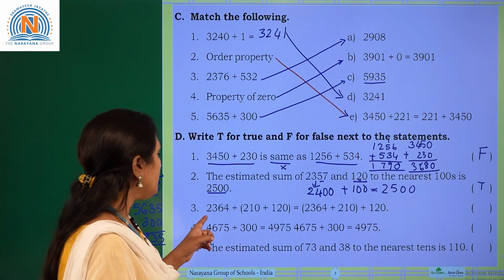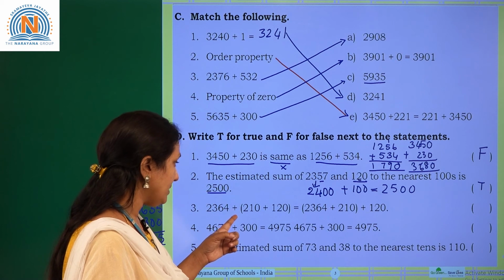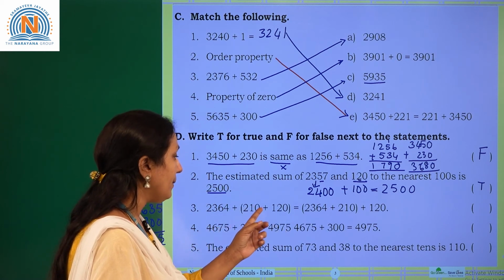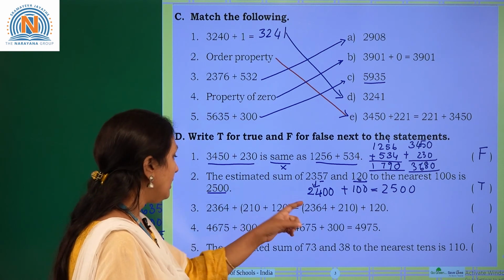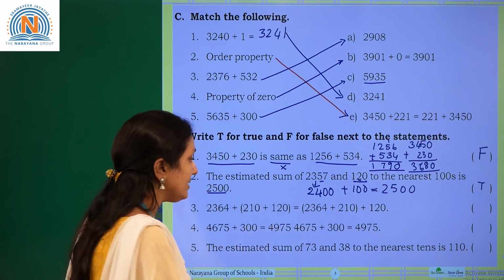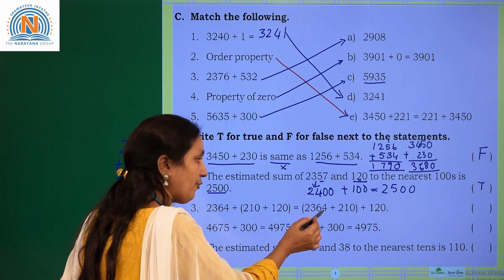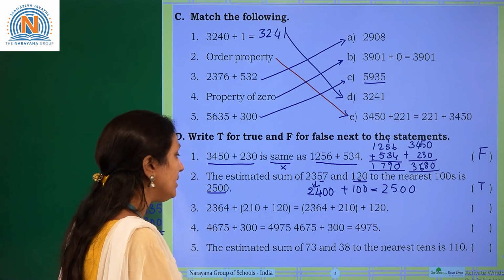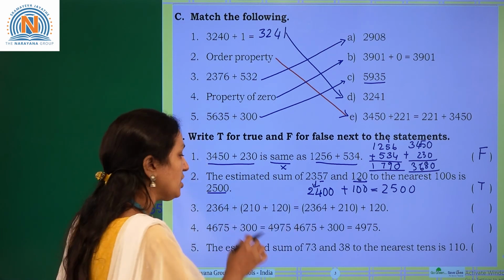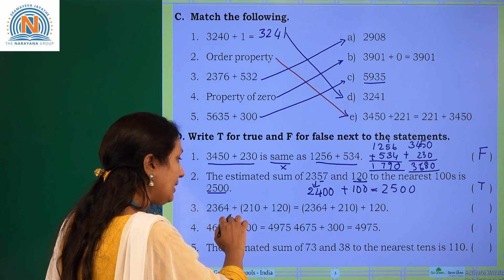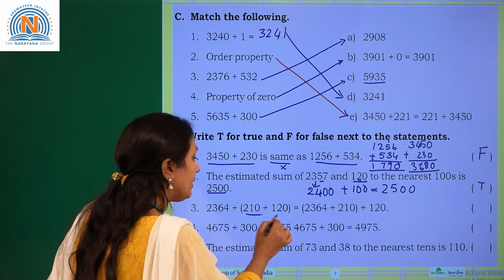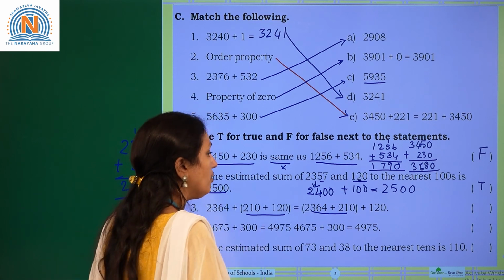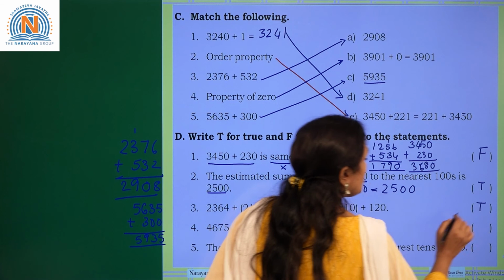Next one, 2364 plus 210. A bracket is given here, 210 plus 120. So here just the order is changed. 2364 plus 210, bracket is closed, plus 120. So the numbers are the same. Just the order and grouping are changed. Here the grouping of the numbers is changed. So both are the same only. So the statement is true.